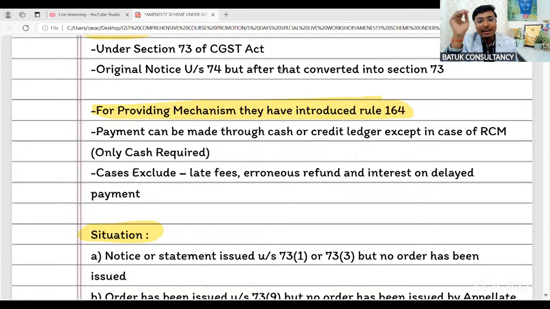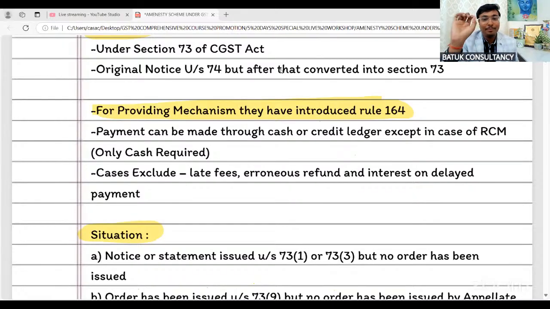Now, sir, one more important point is there. Suppose there is a demand due to any wrong refund which you have claimed. Suppose related to financial year 18-19, the taxpayer has claimed a wrong refund of 20 lakh rupees. And after that, the demand has been raised with interest, with penalty. Is the taxpayer eligible to avail the benefit of the amnesty scheme for that refund which has been wrongly claimed? No. Government is saying for the refund, for the late fees, for interest on account of late payment, this amnesty scheme is not applicable.